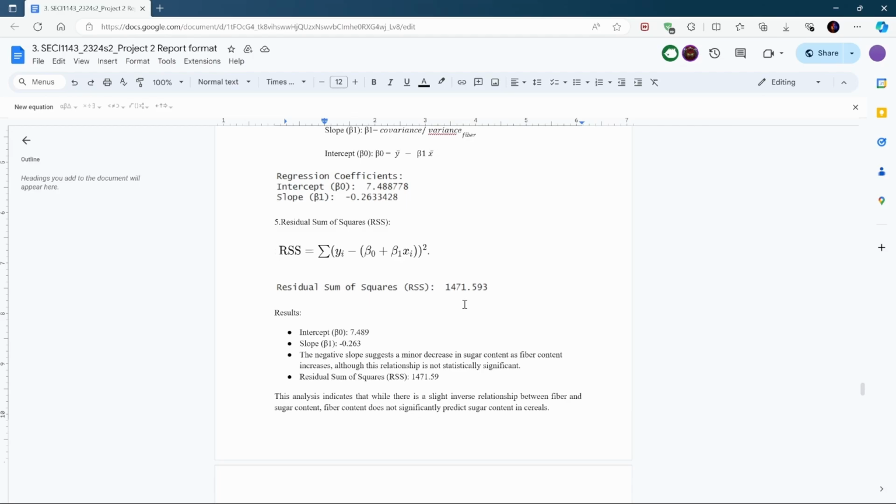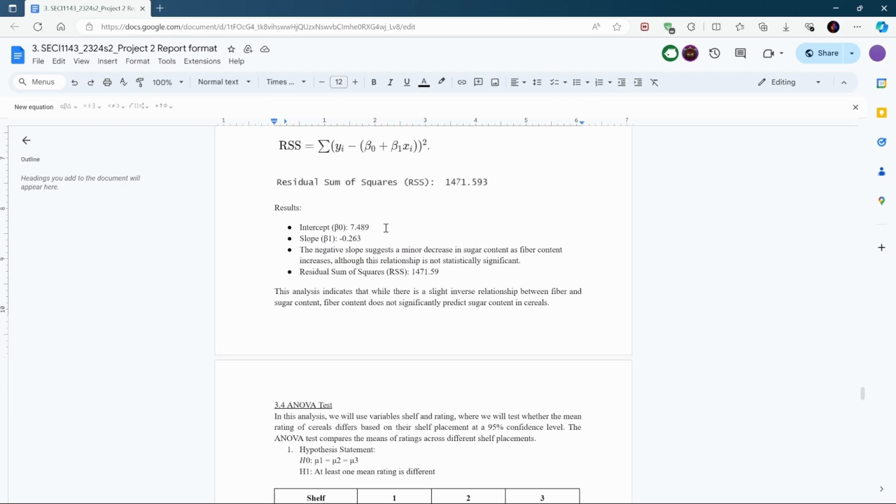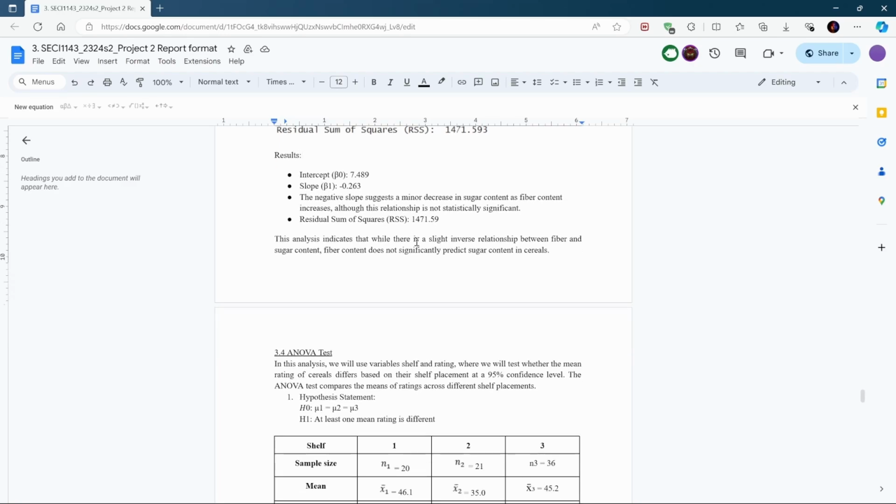Then we move to step 5 to find the RSS using this formula. Here we can see our results: the intercept beta 0 is 7.489 and the slope is negative 0.263. So here we can see the negative slope suggests a slight decrease in sugar with more fiber, but this relationship is actually not significantly important. So in summary, while there is a minor inverse relationship between fiber and sugar, it's not strong enough to be significant.